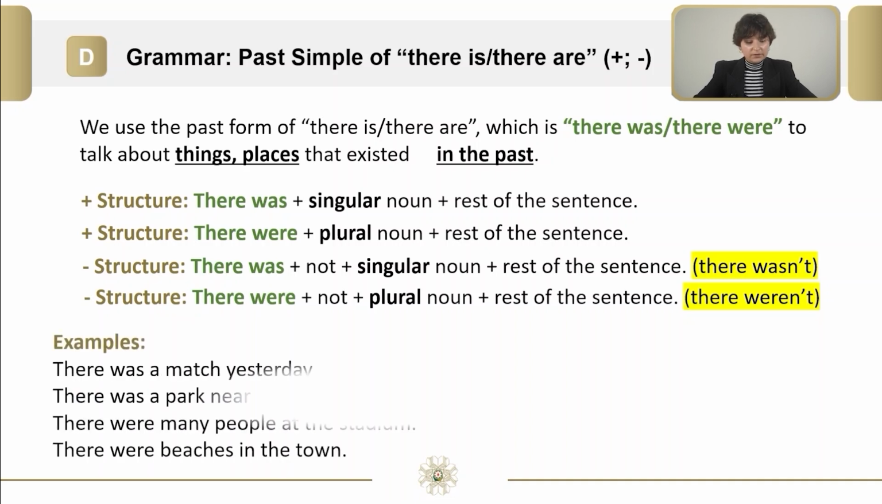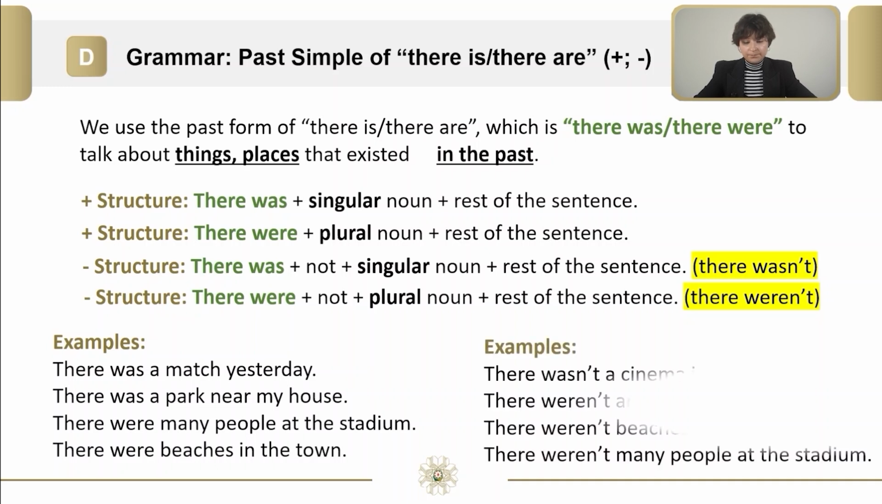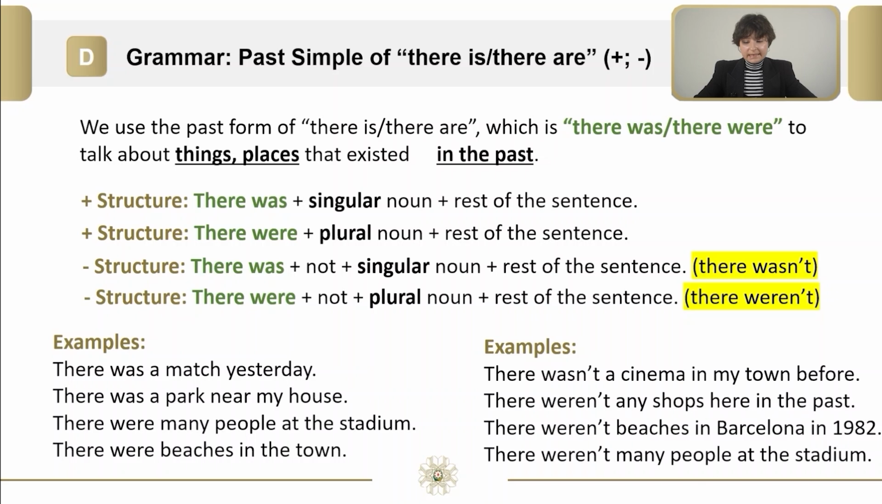Let's look at examples. First, for affirmative sentences. There was a match yesterday. There was a park near my house. There were many people at the stadium. There were beaches in the town. Now let's look at examples for negative sentences. There wasn't a cinema in my town before. There weren't any shops here in the past. There weren't beaches in Barcelona in 1982. There weren't many people at the stadium.